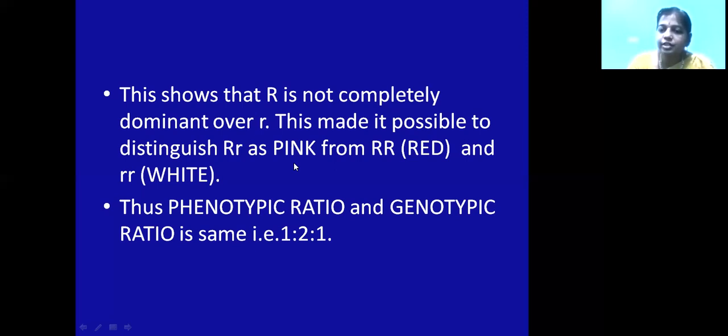So codominance is nothing but both alleles expressing their character in the F1 generation. It means both traits show up equally in the progeny of the heterozygote, and the alleles are said to be codominant. Incomplete dominance means the phenotype of the F1 generation is completely different from the dominant and recessive characters of the parents. So we'll see a Punnett square now. It is a cross between spotted and dotted lentils. Pure spotted lentils are taken and pure dotted lentils are taken.